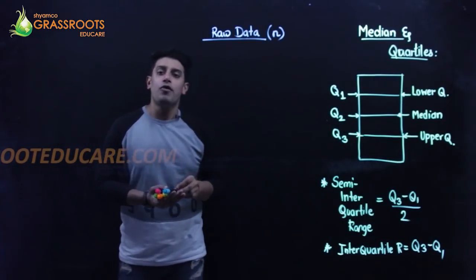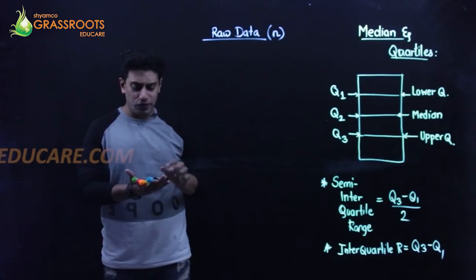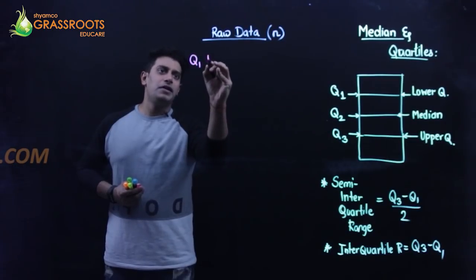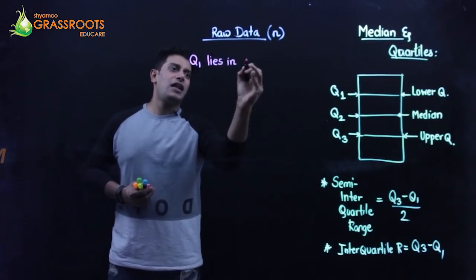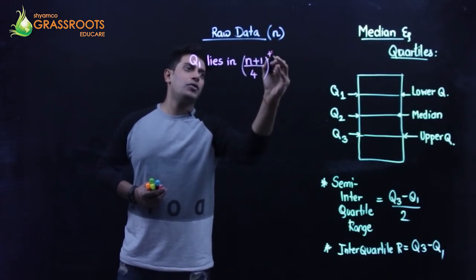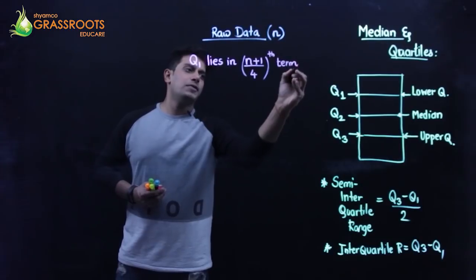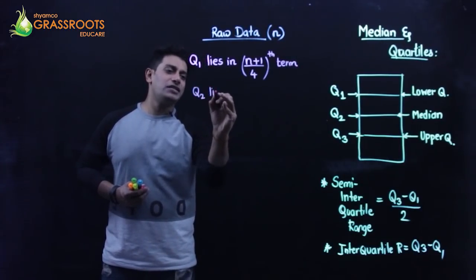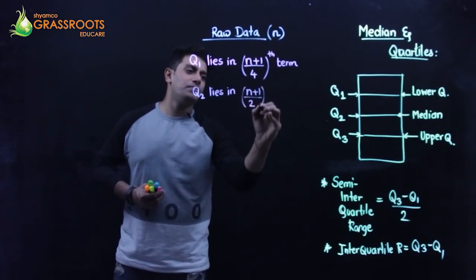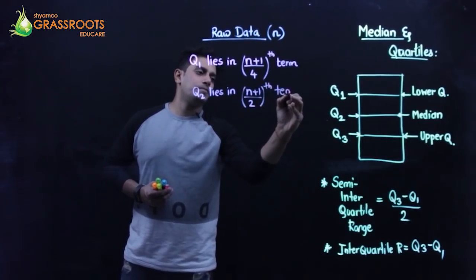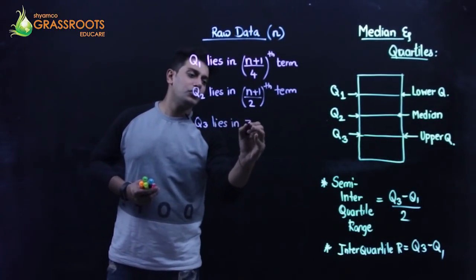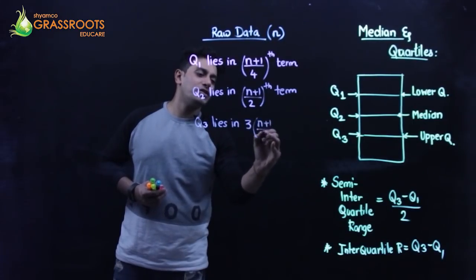We have some formulae. The first one, Q1 lies in the (n plus 1) by 4th term. I'll tell you what this is. Q2 lies in the (n plus 1) by 2th term and Q3 lies in the 3 bracket (n plus 1) by 4th term.